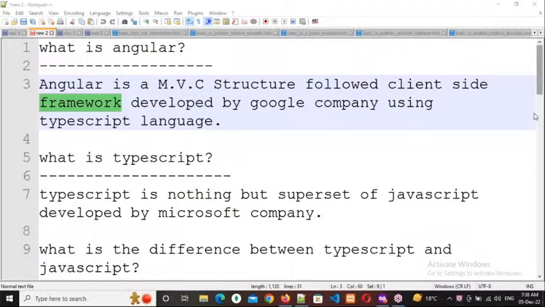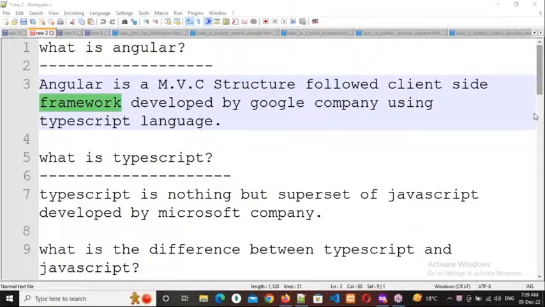But every framework that is released should follow some standards. Since that framework is following the standards, your application also will be in standards. By using core language, we can develop your application with standards, or else cheap standards also we can develop. But with a framework, it must be with standards only. We need to maintain proper structure only. So that is also one of the reasons to develop applications by using frameworks nowadays.